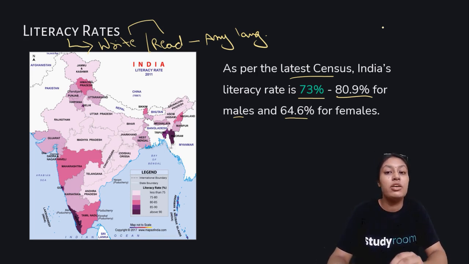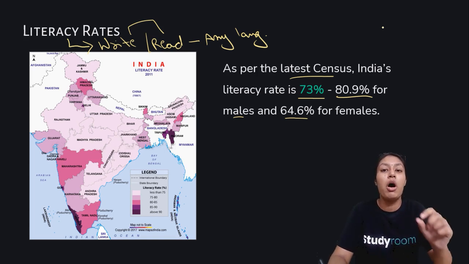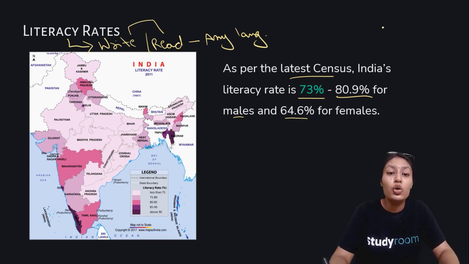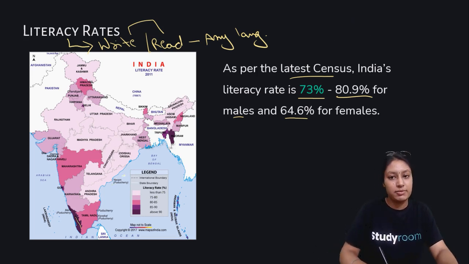So literacy rate is very important, and a lower literacy rate leads to a big economic and social barrier. Okay, it stagnates growth, it stops the development of a country. So literacy rate is very important. The higher literacy rate is observed in Kerala, and the lower literacy rate is observed in Bihar. Okay, highest is in Kerala and lowest is in Bihar.